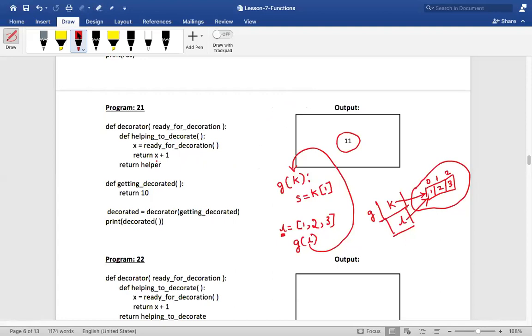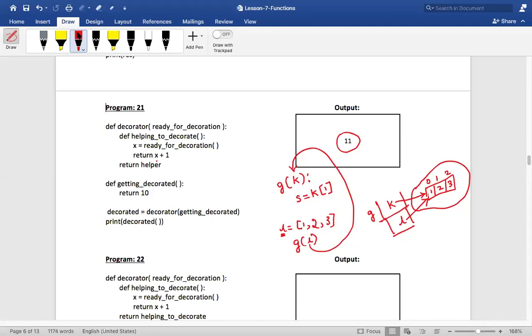With the help of whom? With a helper, whom it will take care of, isn't it? And what will decorator return? That helper it will return. It will return a helper. Guys, is that clear? Decorator function will decorate an existing function with the help of a helper. Now, that helper is an inner function, yes or no? That helper should be an inner function, isn't it?